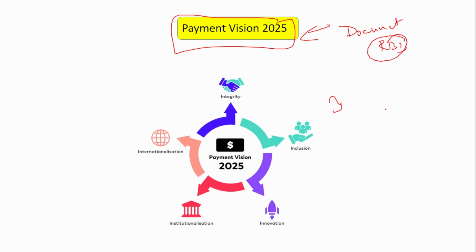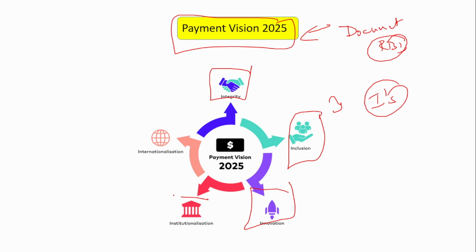There are 5 I's. You have to remember the 5 I's, because one of the banking exams, I'm not sure which, had asked which among the following is not one of the I's under the Payment Vision 2025. So: integrity, inclusion, innovation, institutionalization, and internationalization. These are the 5 I's. Remember, it is very, very important. Integrity, inclusion, innovation, institutionalization, and internationalization.